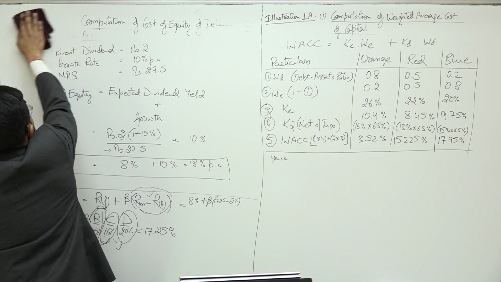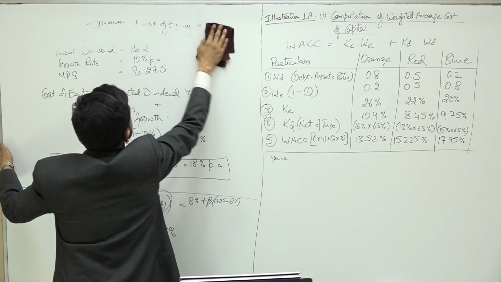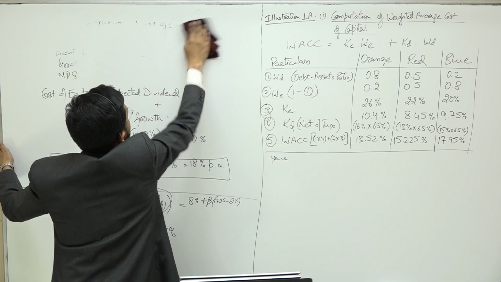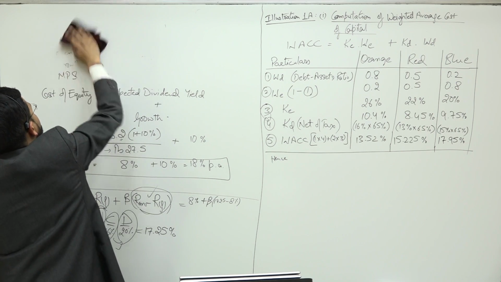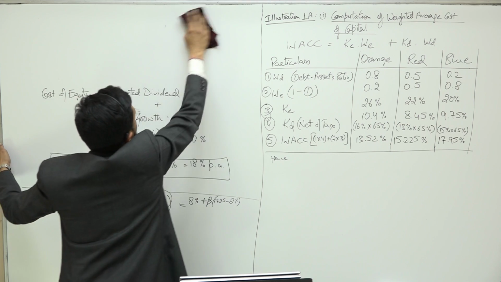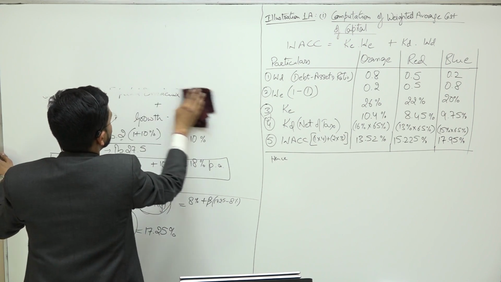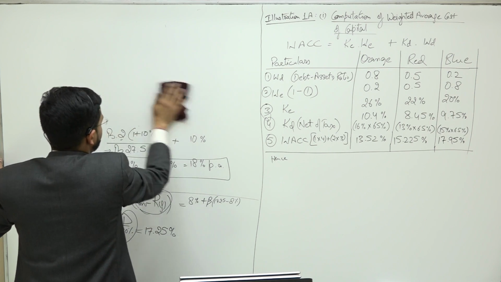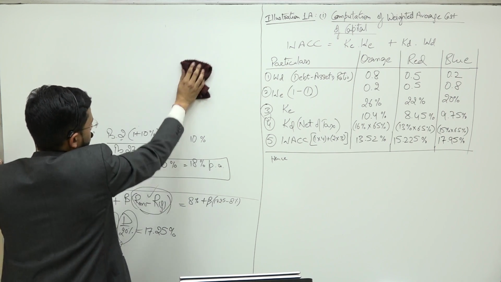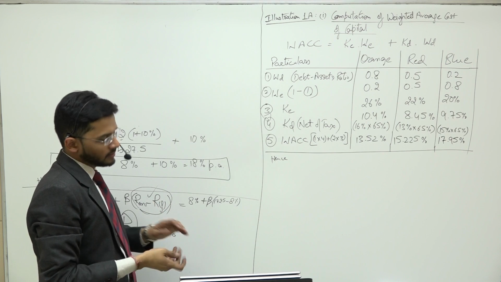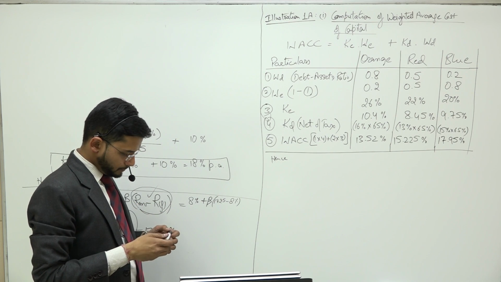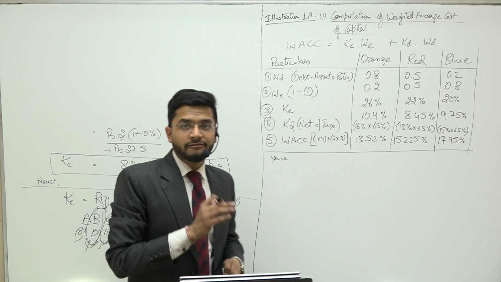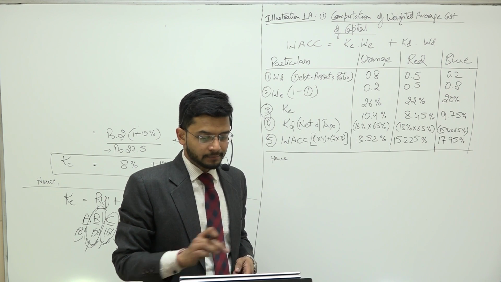hence the weighted average cost of capital of orange, red and blue is computed as 13.52%, 15.225% and 17.95% respectively.